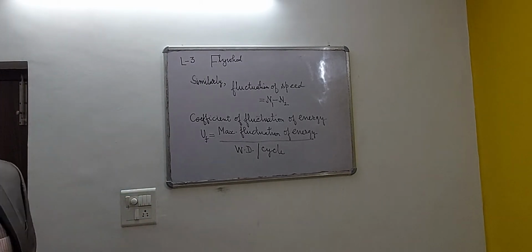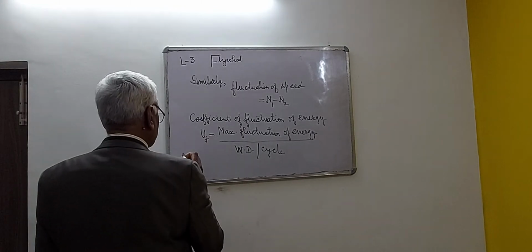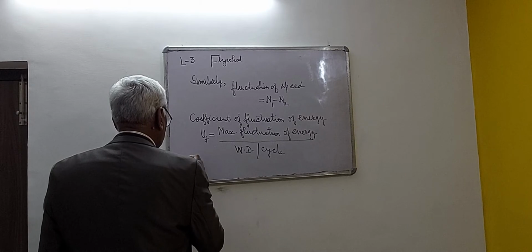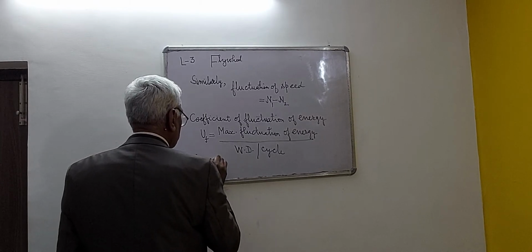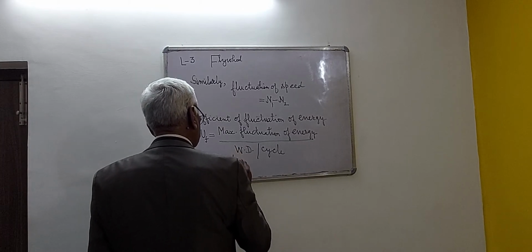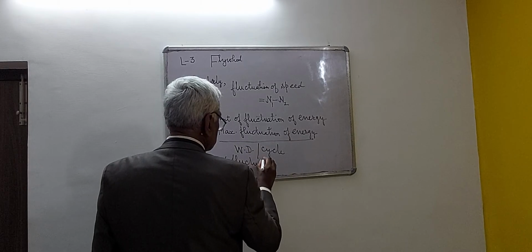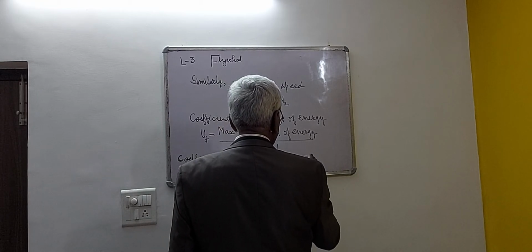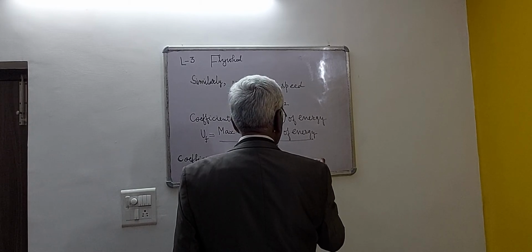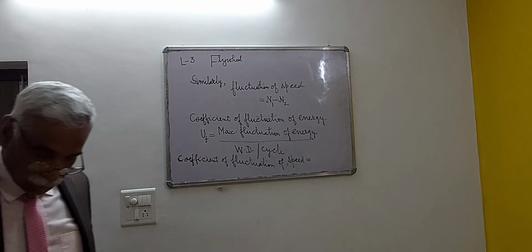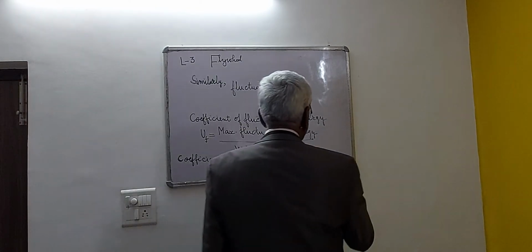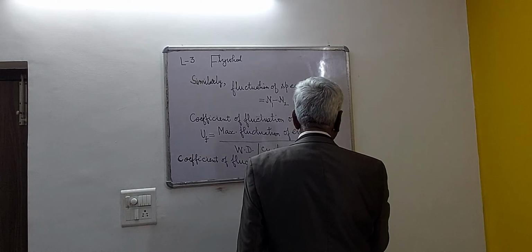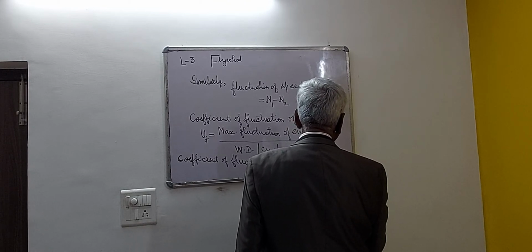Now, coefficient of fluctuation of speed. Similarly, coefficient of fluctuation of speed can be written as N1 minus N2 divided by the average speed of the flywheel, that is N1 plus N2 by 2.